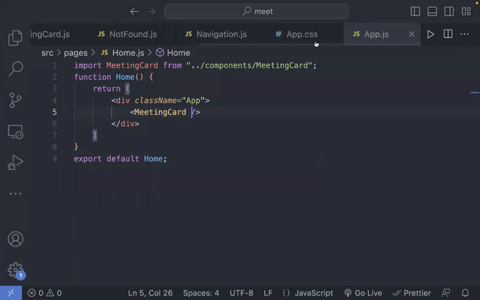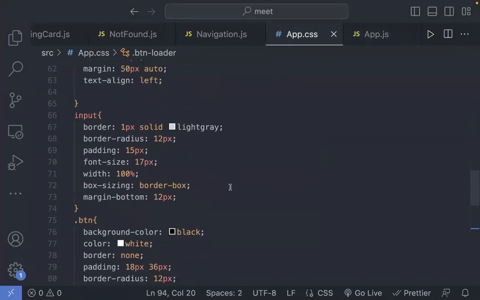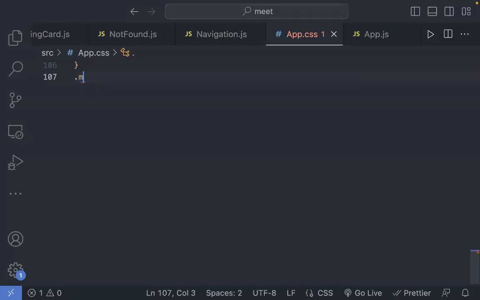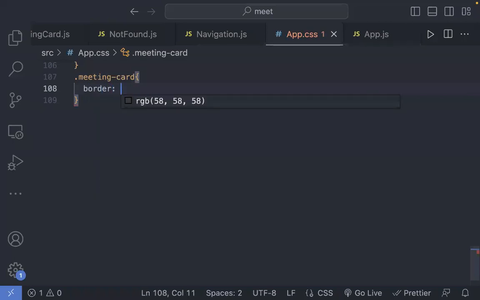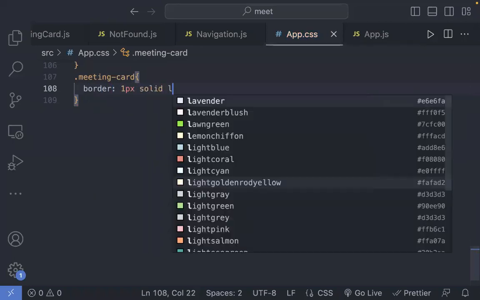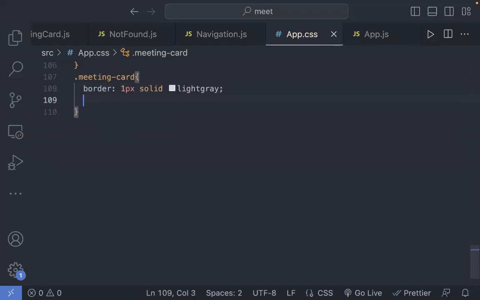Let me go on this. Now we have a class called meeting card, but I can say that the border is of 1 pixel, it's solid and it's light gray. The width is going to be 400 pixels. The border radius is 16 pixels. The margin is of 10 pixels.